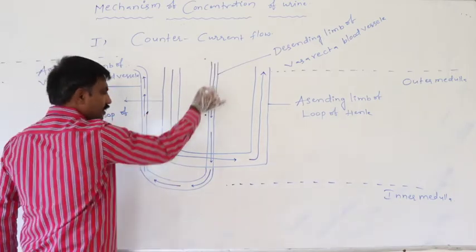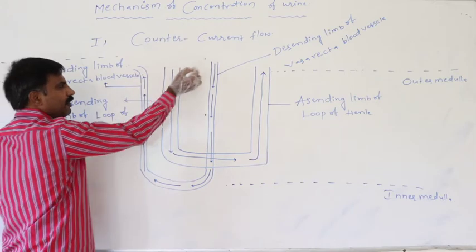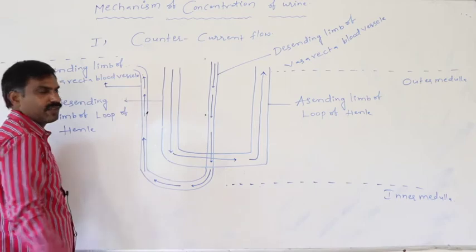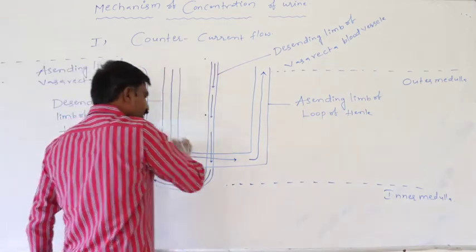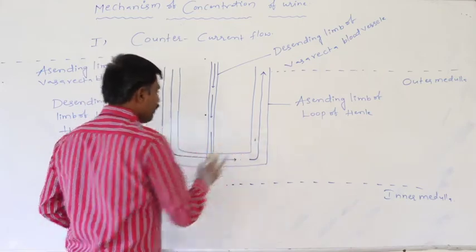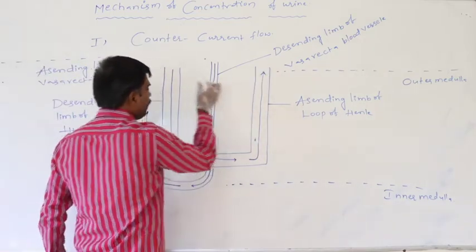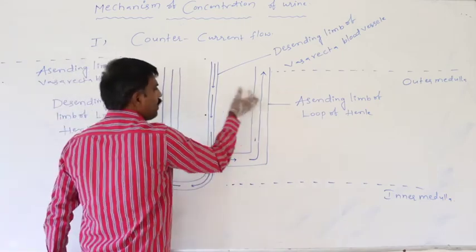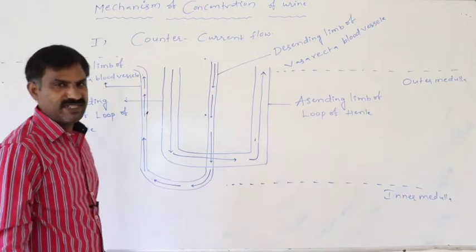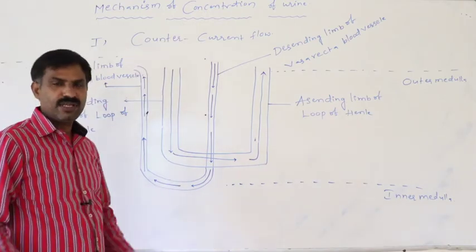In the vasa recta, blood is circulated like this, but in the loop of Henle, urine is circulated like this. In that way, the urine flow in the loop of Henle is completely opposite to the blood flow through the vasa recta. That's also said to be counter current flow.